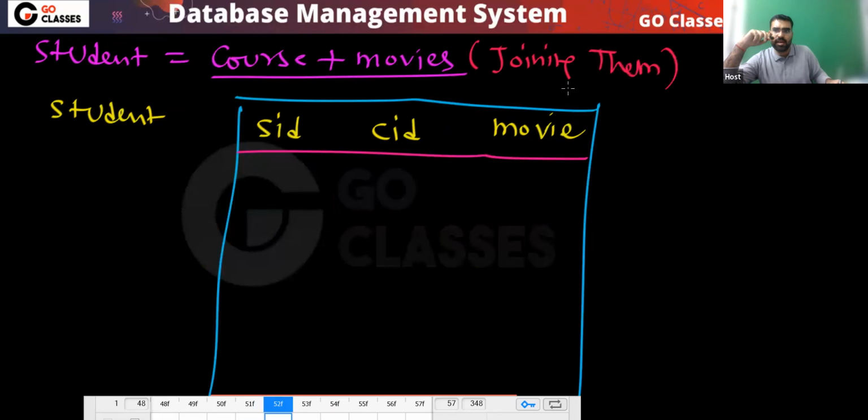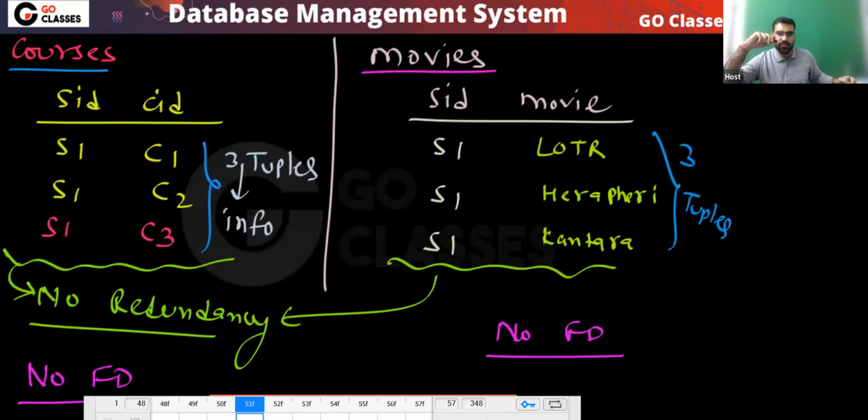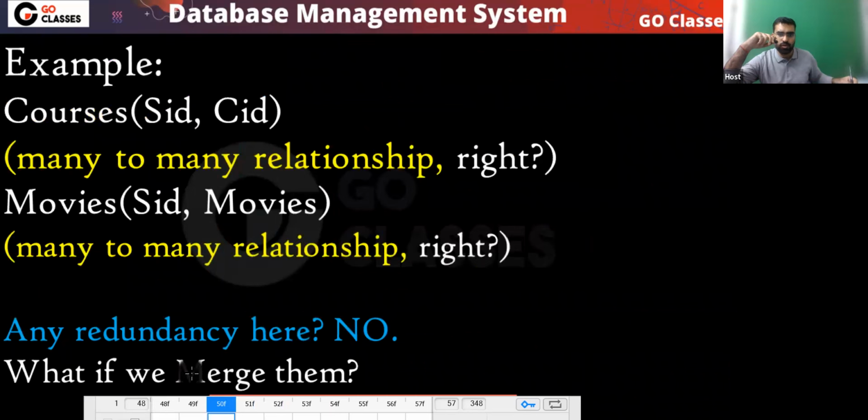Okay, you are joining them. So what if you join them? Two different tables you have, and what if you join them? So then what will happen?